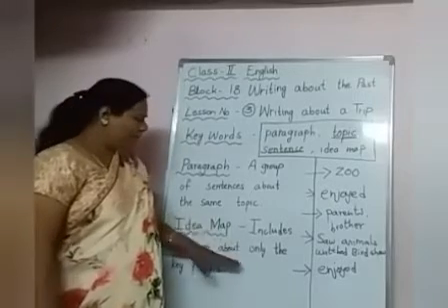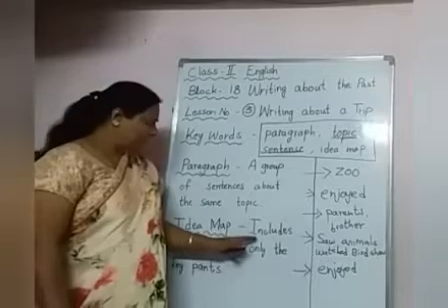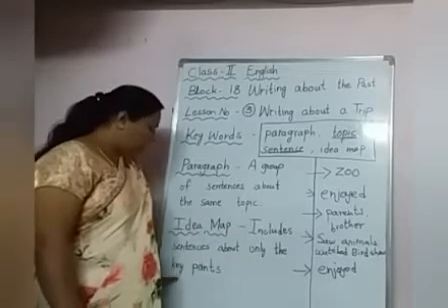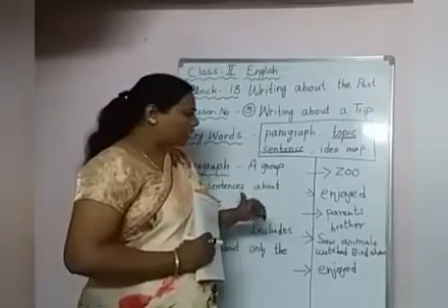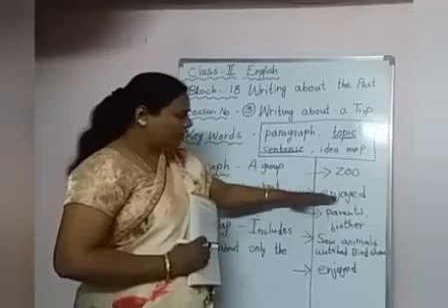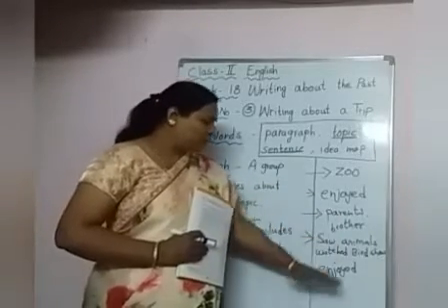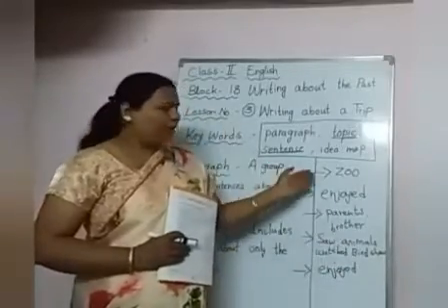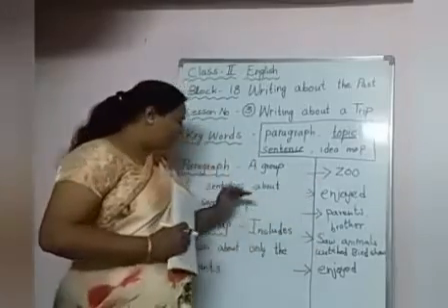Okay, children. Now, idea map. What is an idea map? How is it helpful to us? It includes sentences about only the key points. Now what do key points mean? Zoo, enjoyed, parents, brother, saw animals, watched bird show, enjoyed, like this. These are the key points which we can write in the paragraph. If we know the key points, then we can write the paragraph.